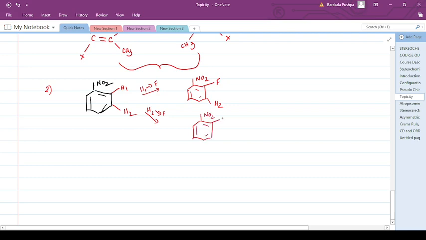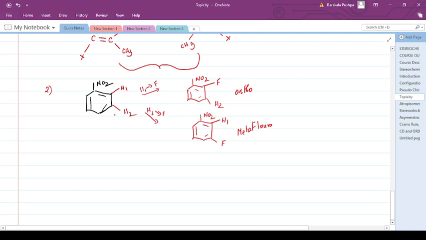NO2, H1 and F. One is forming an ortho-fluoro and another one is forming a meta-fluoro compound. So they are called constitutionally heterotopic ligands.